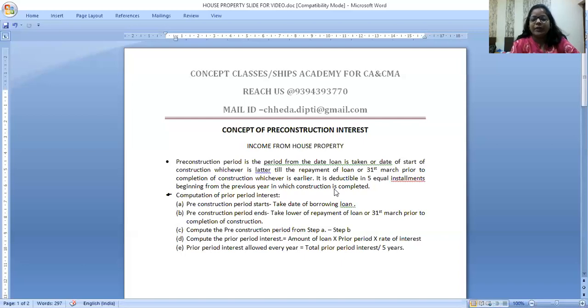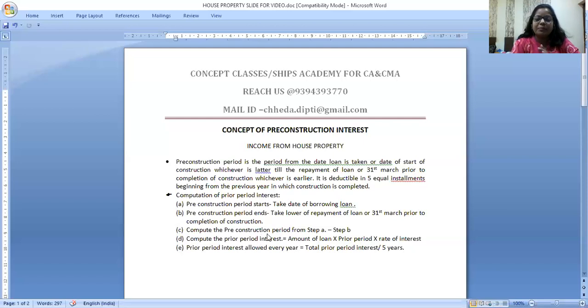Okay, I'll take one example to make it clear. First, you see these steps. First, you should know where the pre-construction period starts. It starts from the day of borrowing the loan, the day you have borrowed money. The pre-construction period ends; take the lower of repayment of the loan. Either you repay the loan before the construction is over or before you start getting rental income, then till that actual date of the repayment, or 31st March prior to the completion of the construction.